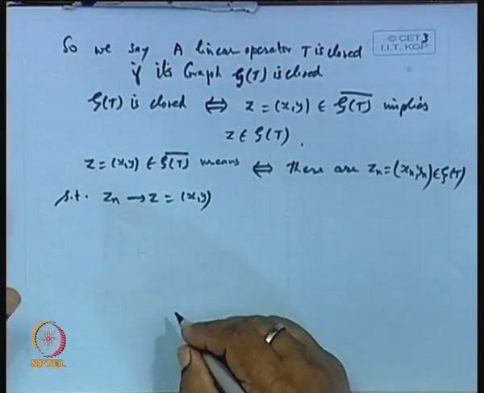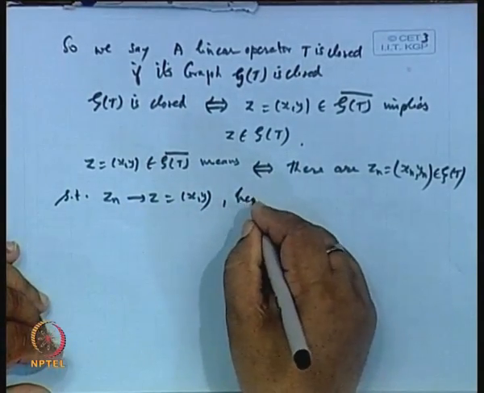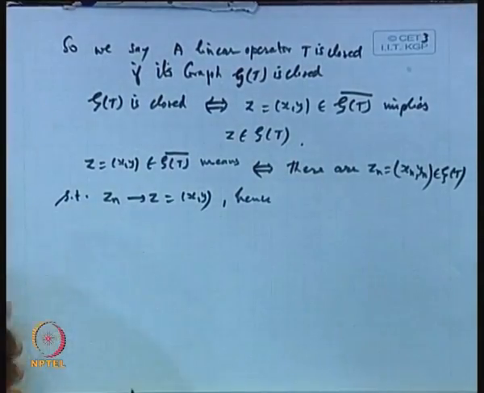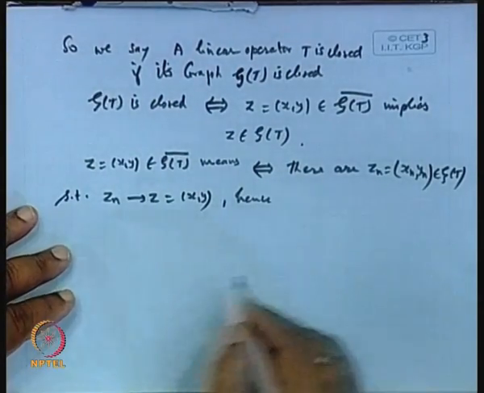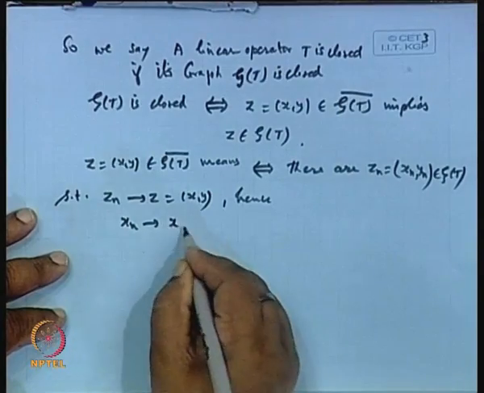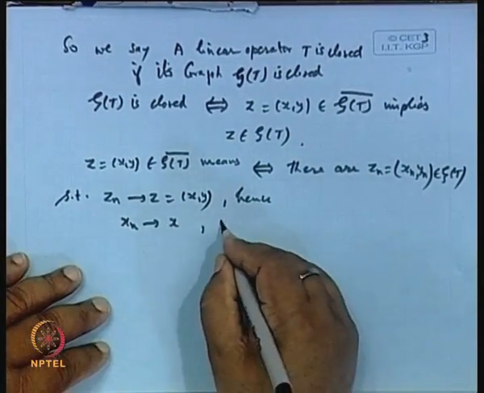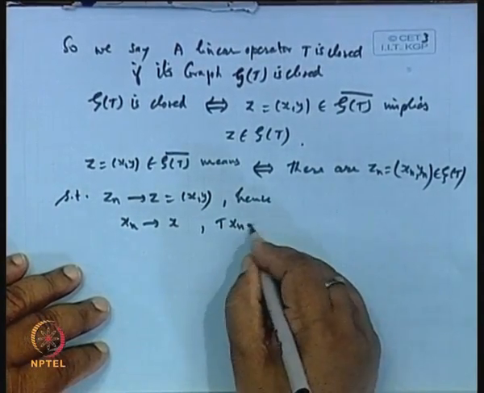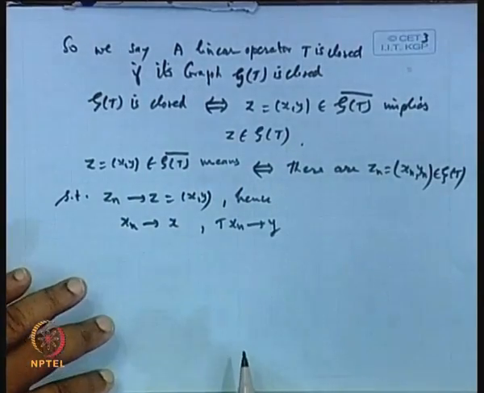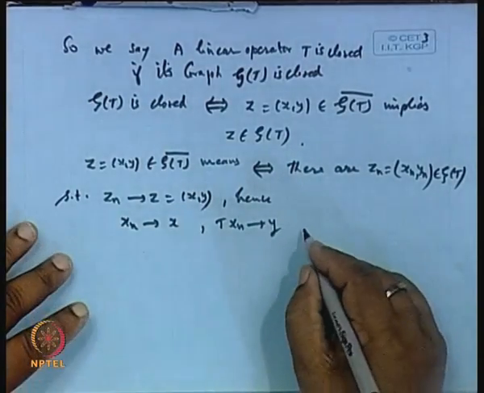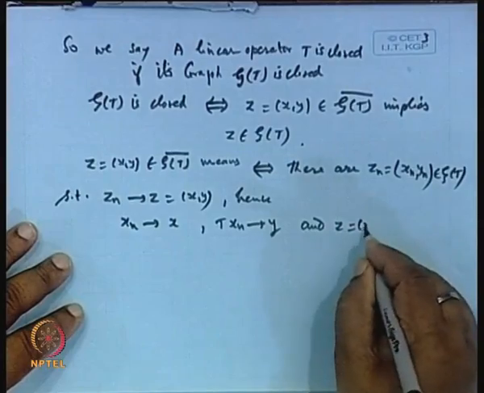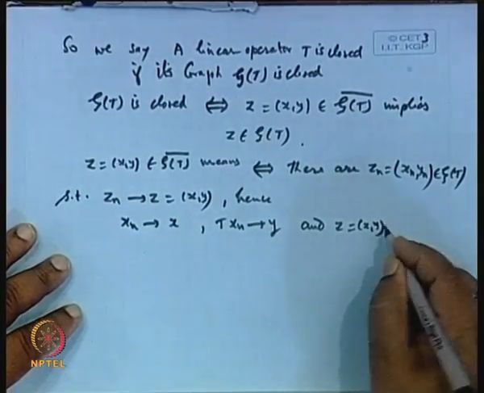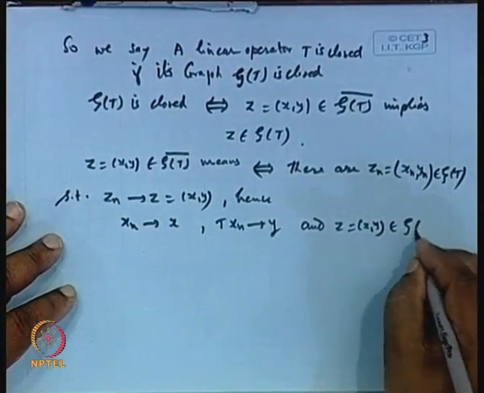It means coordinate-wise convergence is there, hence x_n goes to x and T of x_n goes to y, and this z, which is (x, y), must be a point in the graph of T.